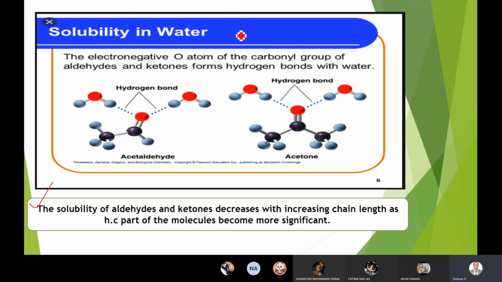So remember, the lower carbonyl compounds are soluble in water due to the formation of hydrogen bonding. In water, one of the hydrogens is attached to oxygen, so this hydrogen has a partial positive charge.